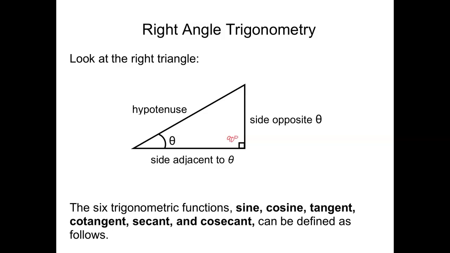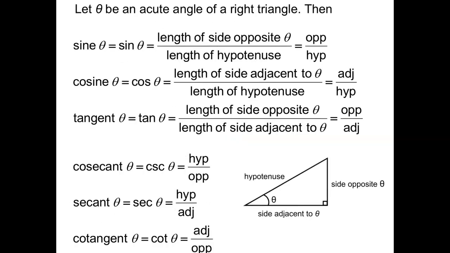So in the study of right triangle trigonometry, there are 6 trig functions. They are called sine, cosine, tangent, cotangent, secant, and cosecant. And this is how we define them. The sine of my angle, which is abbreviated SIN, but we don't say sin, we say sine. The sine of my angle is the length of the side opposite over the length of the hypotenuse.